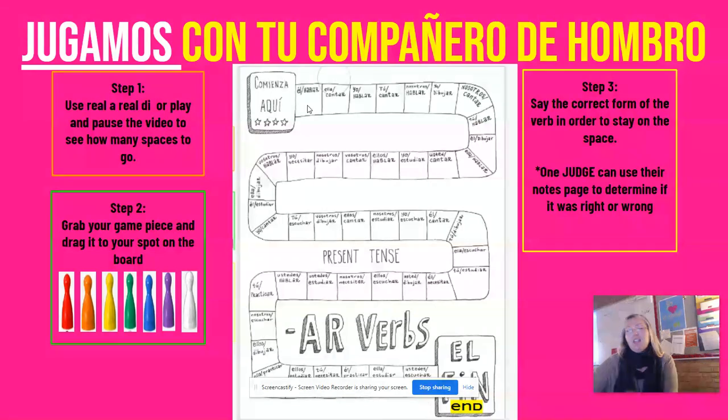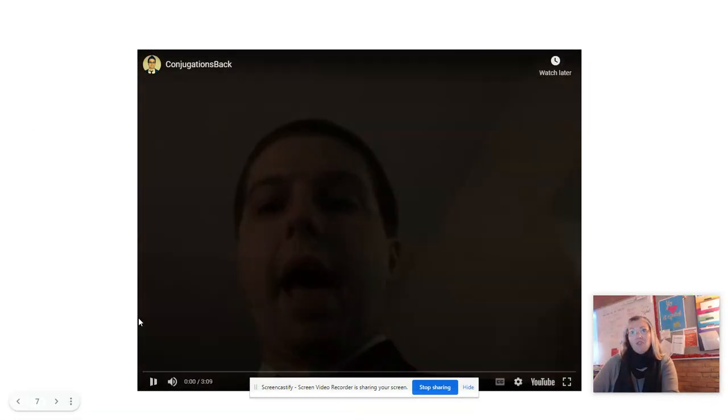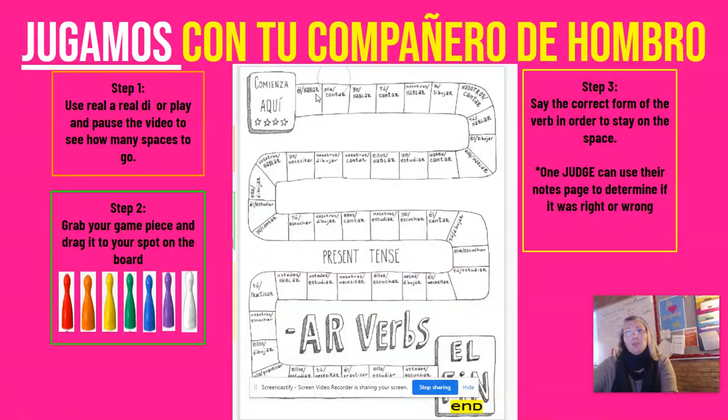So for example, it's kind of hard to read on this, but on your actual digital copy, you'll be easy peasy. So this one, the first one says el and hablar. So I would drop the ending, right, for AR. And it says el, so I'm going to add an A on the end. So for that one, if the verb is hablar, once I drop it, I'm going to be left with habl. And then if it's el, I know that I have to add an A, so it's going to be habla. And as soon as I say el habla, then I know that I can stay there.